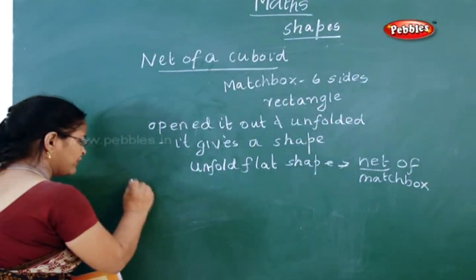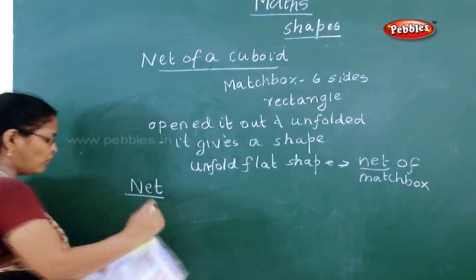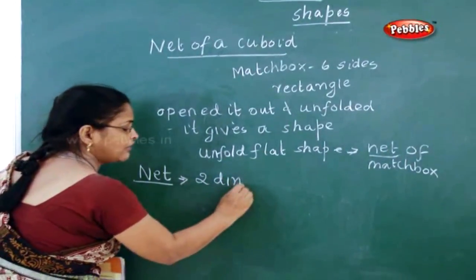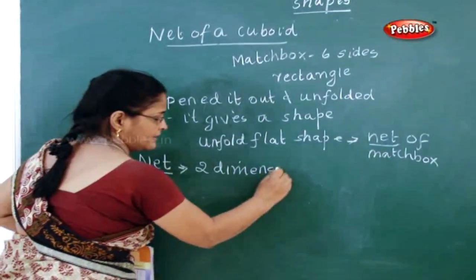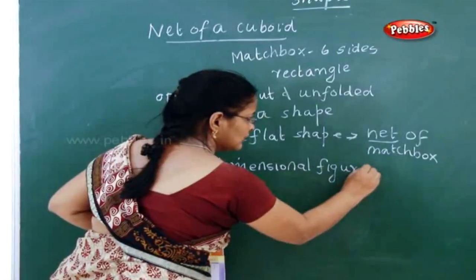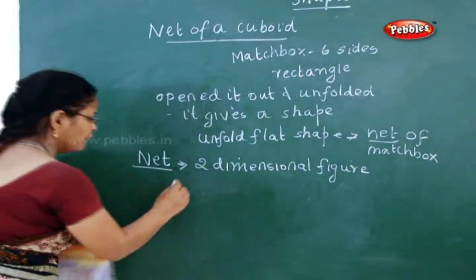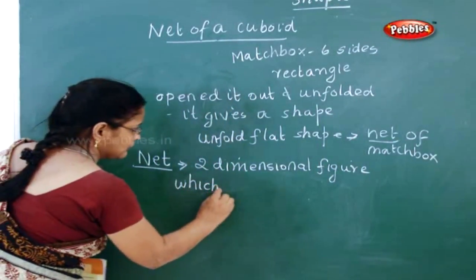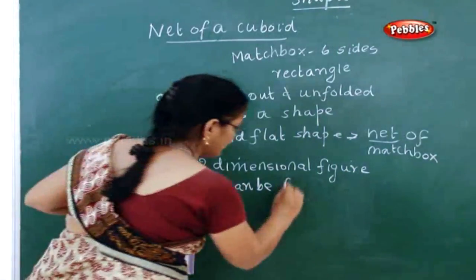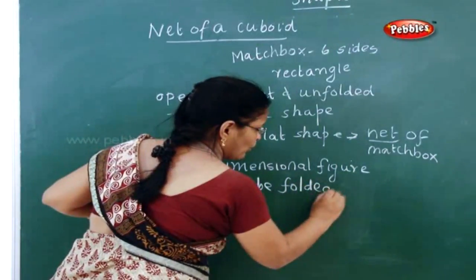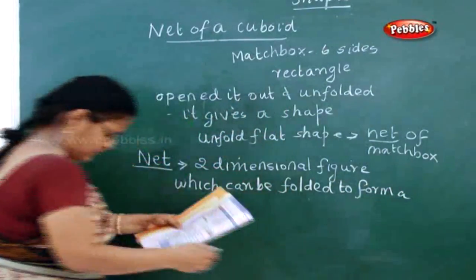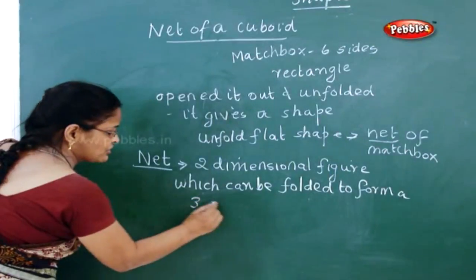Now, what is the definition of a net? Can you tell me what a net is? It is a 2-dimensional figure which can be folded to form a 3-dimensional figure.